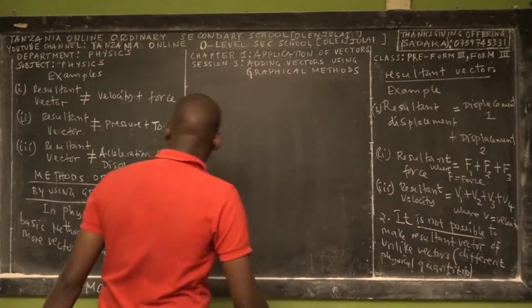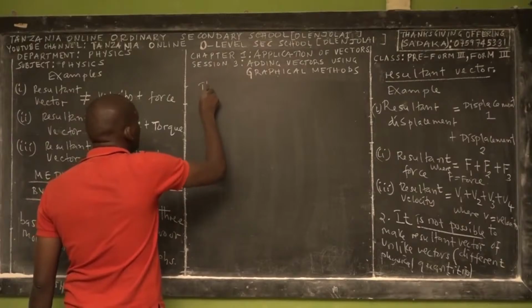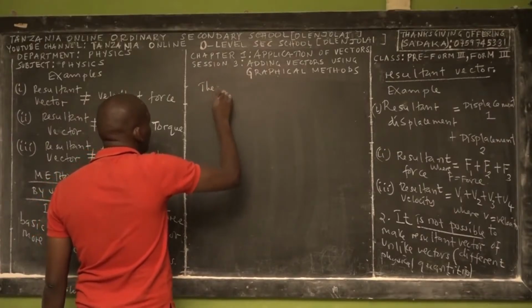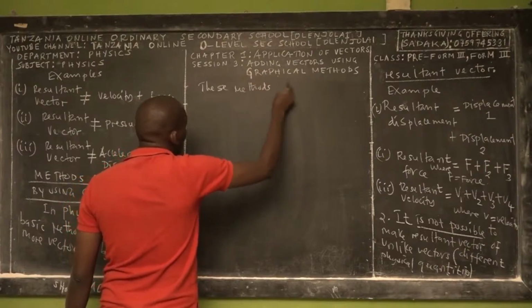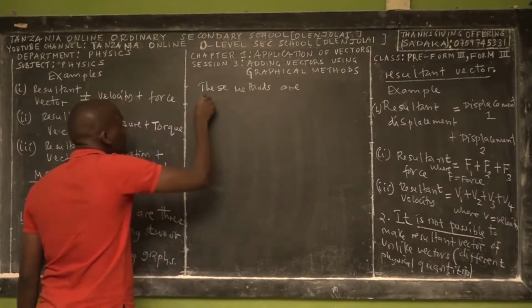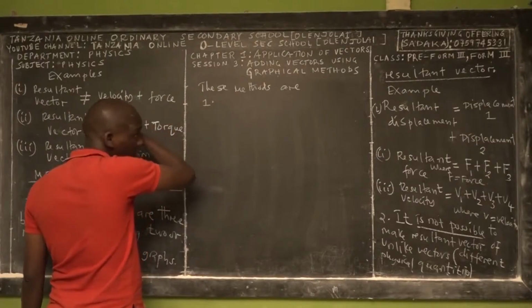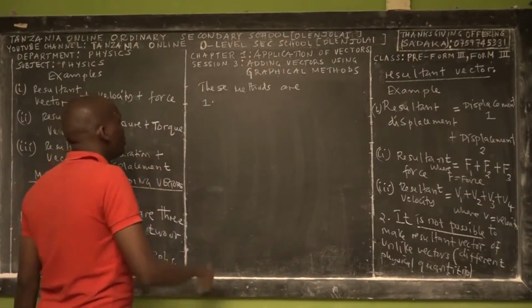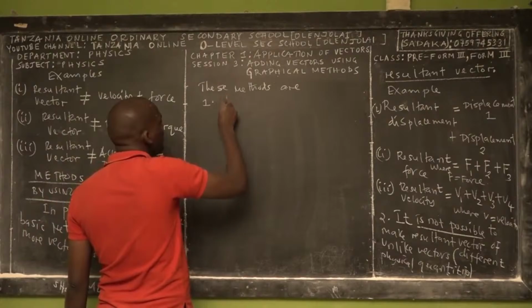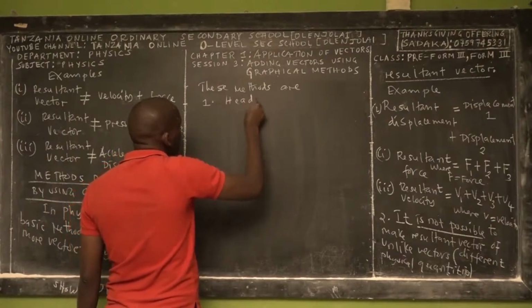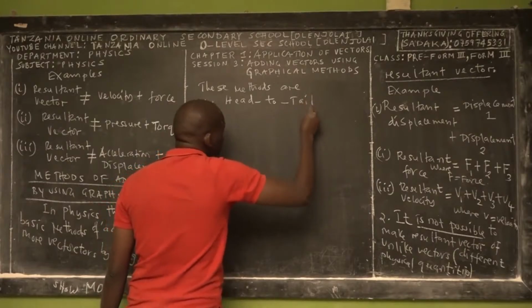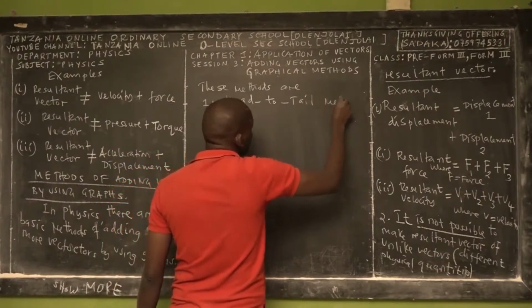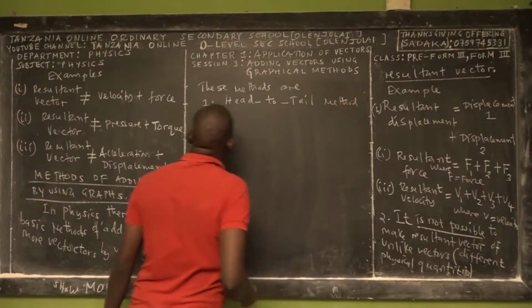So these methods are, the first one is called the head to tail method.